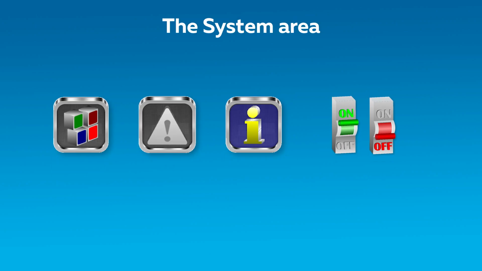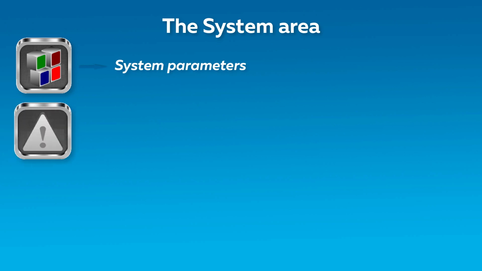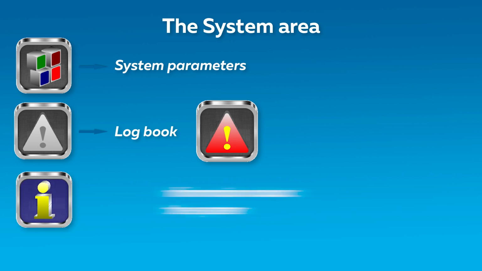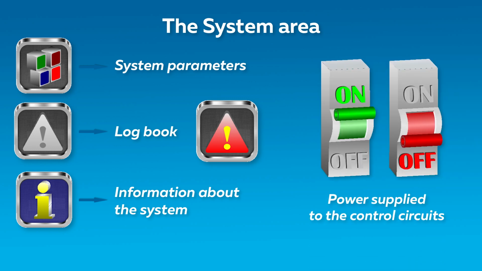The system area accommodates the system parameter elements. 1. The button for switchover to system parameters. 2. Dynamically variable button for going to the breakdown logbook. If a breakdown appears on the logbook, the button icon will blink red. 3. The button for obtaining information about the system, build version, and software. These 2 icons indicate the presence of power supplied to the control circuits.